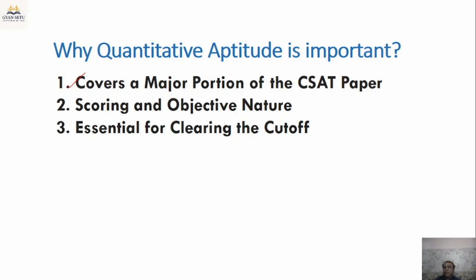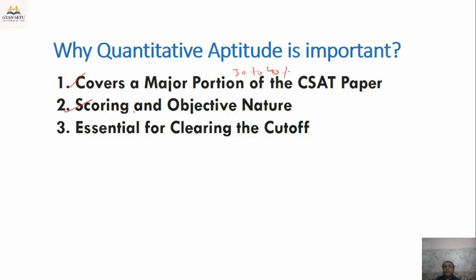A significant number of questions are asked from this section, sometimes even 30 to 40% of questions. The questions can be from arithmetic, ratio proportion, percentage, number system, profit loss, and more.